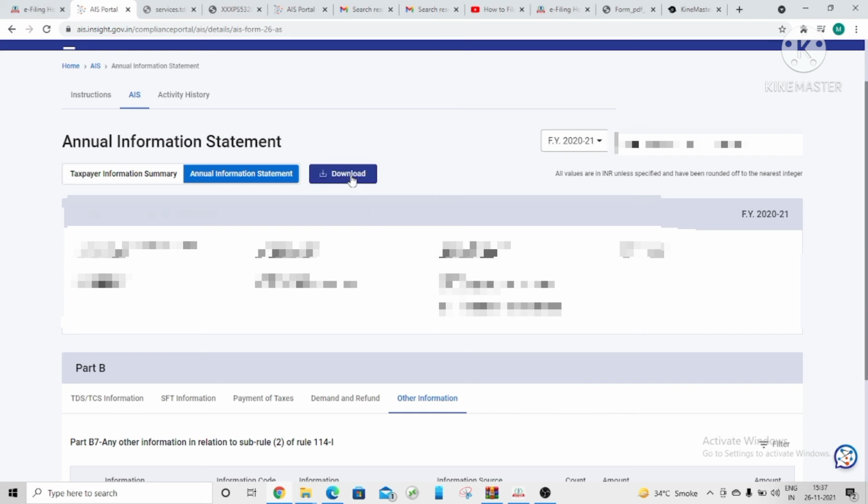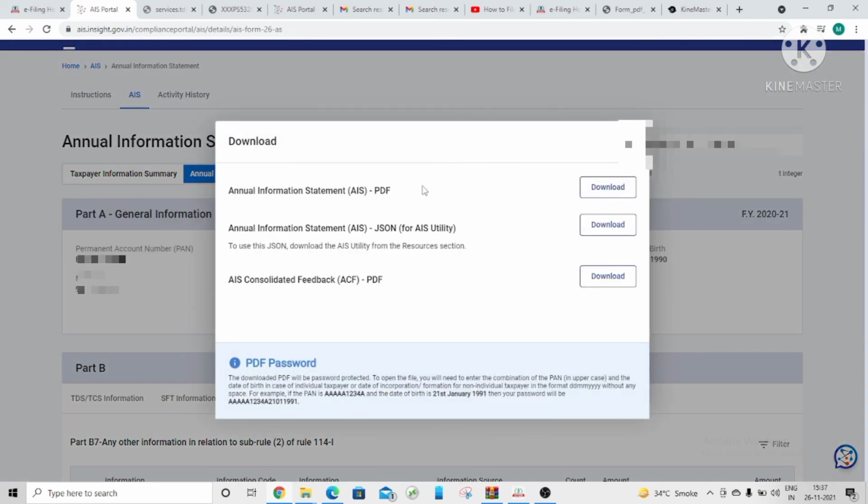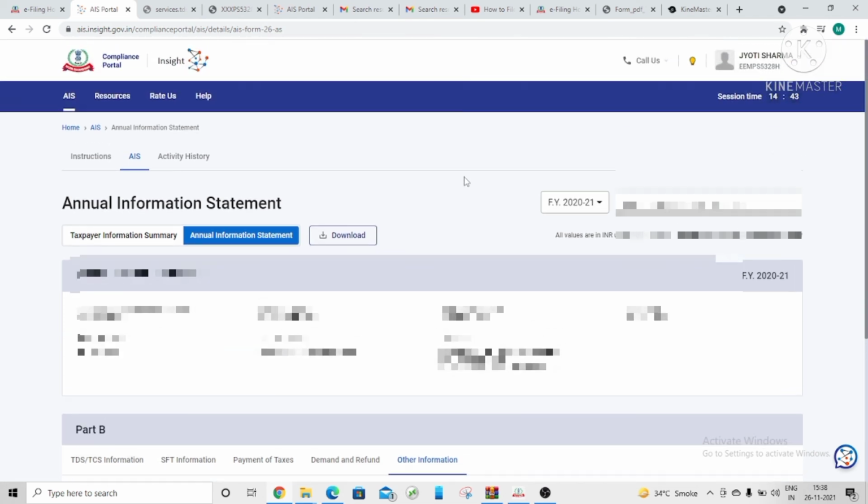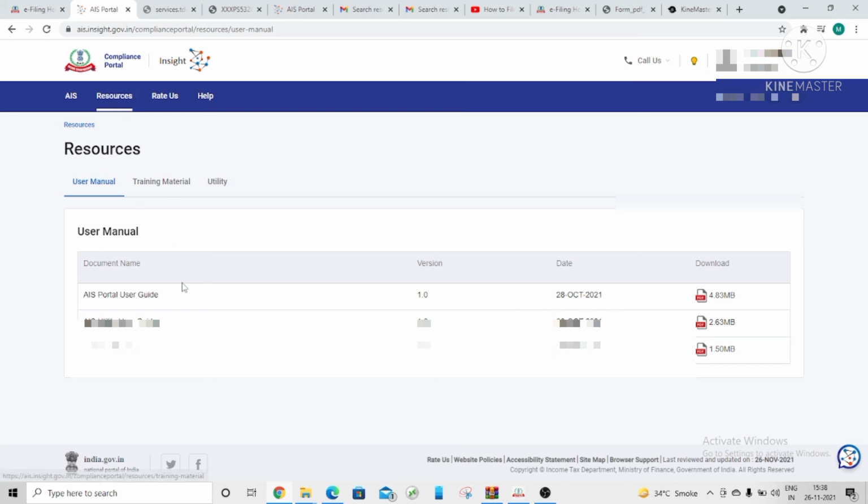Next we'll go on the download tab. Yes guys, from here you can download AIS in PDF format or in JSON format, and this is the feedback. Okay friends, I have already downloaded the AIS statement, so I'm not going to download it again. Yes friends, one more thing, here are the resources. From here you can download the utility and then you can provide your feedback.